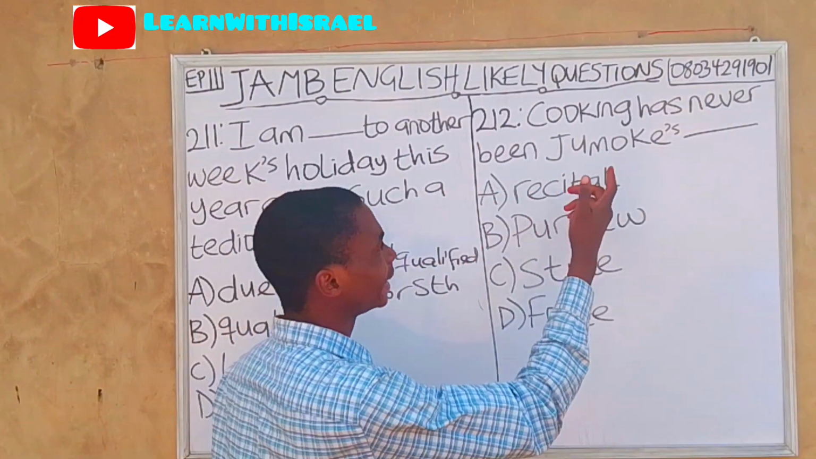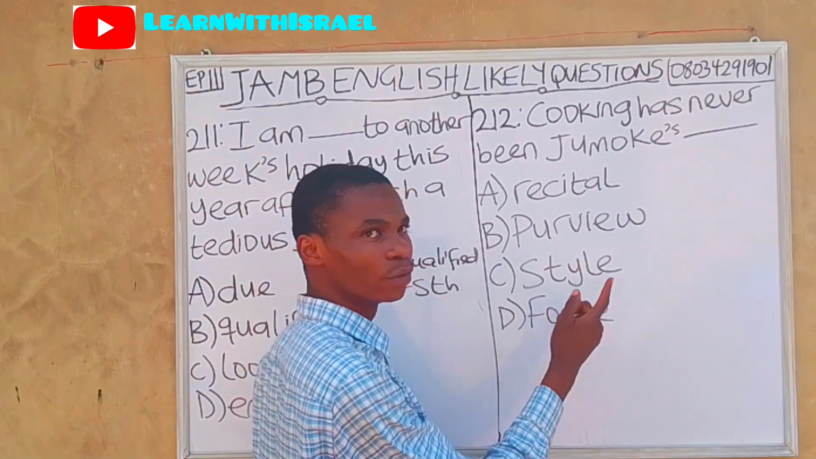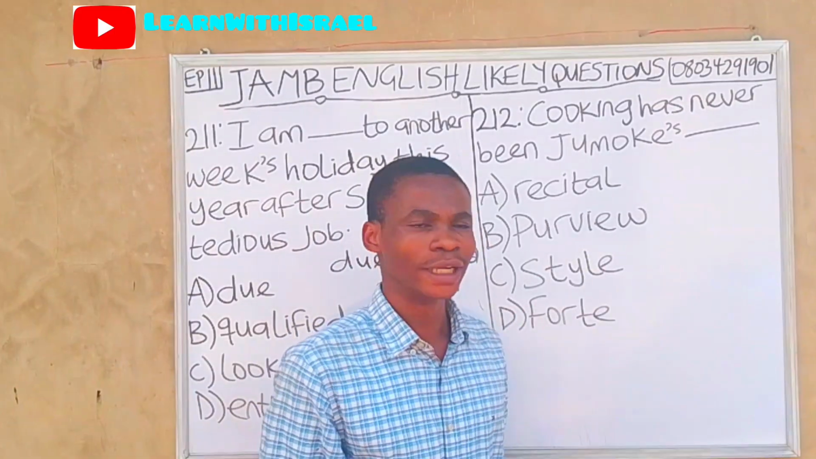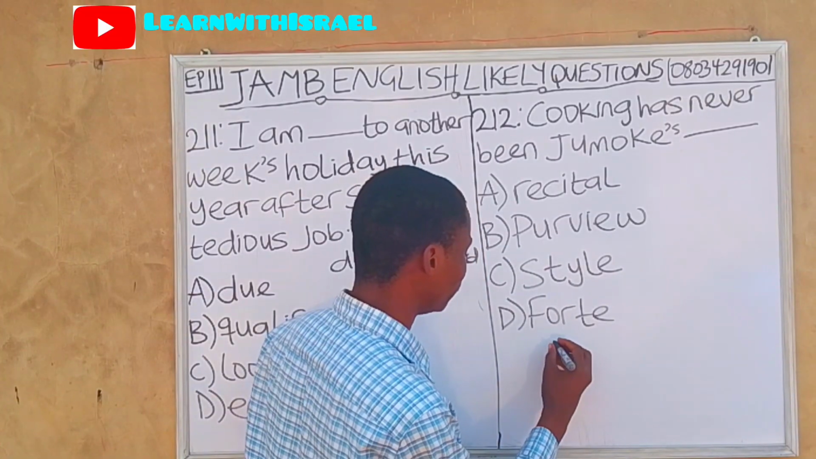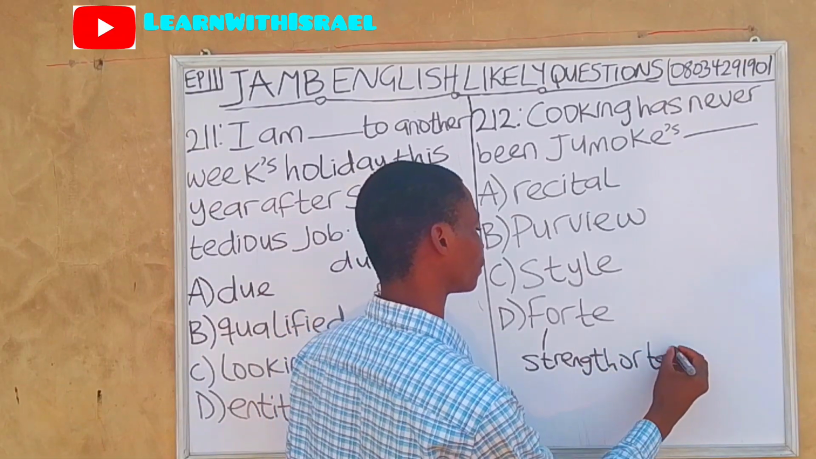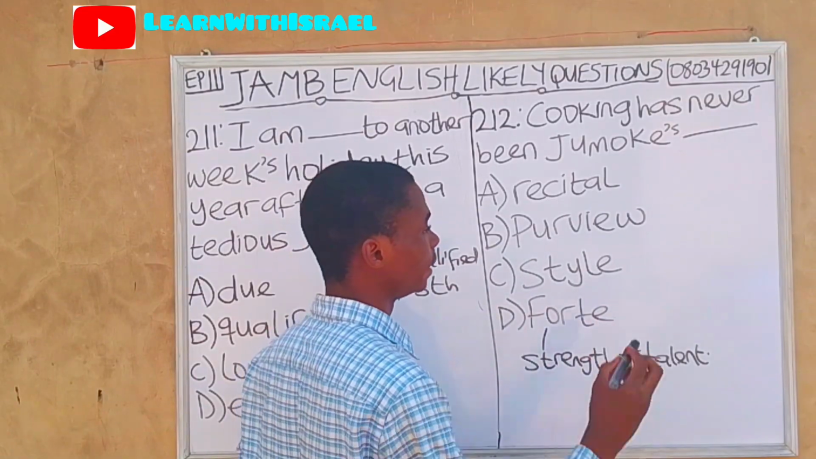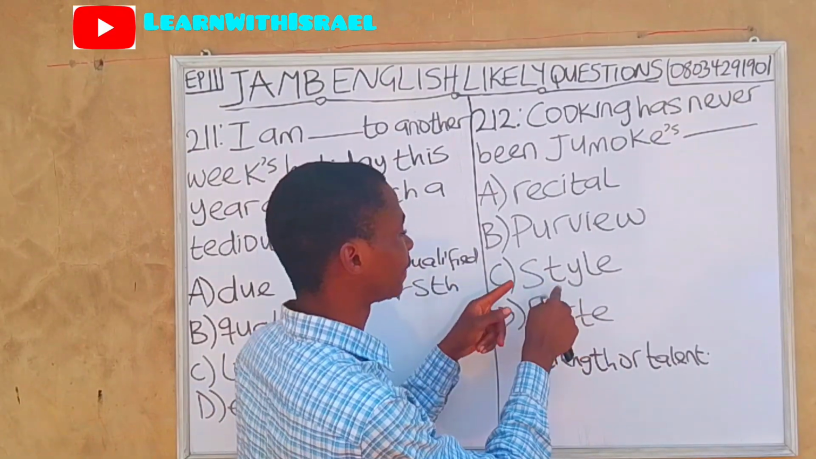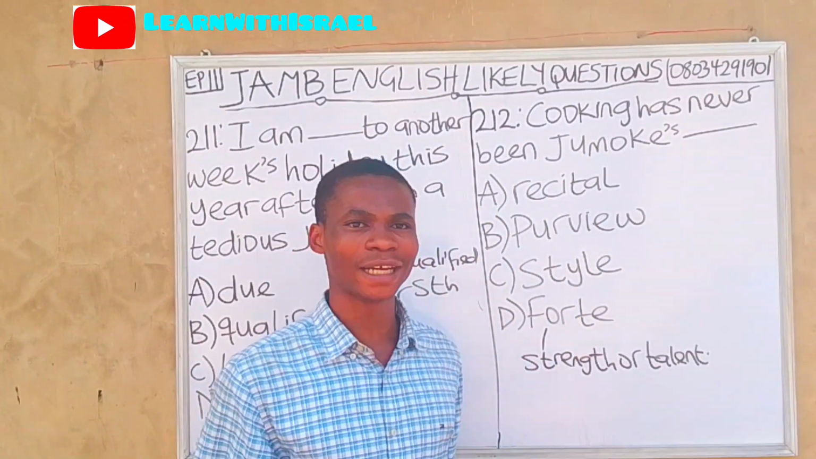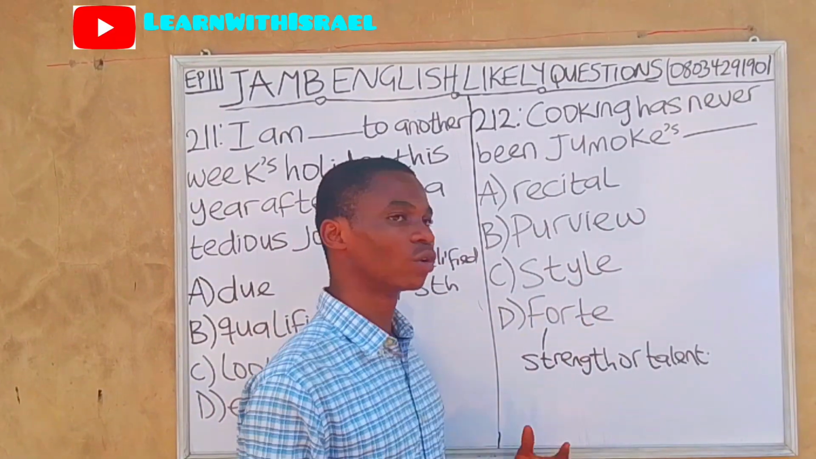Question 212. Cooking has never been Jumoke's dash. A, recital. B, purview. C, style. D, forte. This forte is a French word, and it means strength or talent. So cooking has never been Jumoke's forte. So option D is the correct answer. Style is not related because we are talking about cooking here, and cooking can be a talent or strength. Purview and recital are also not related to the question.